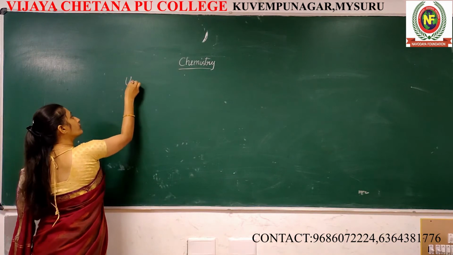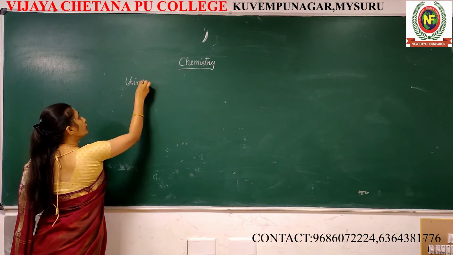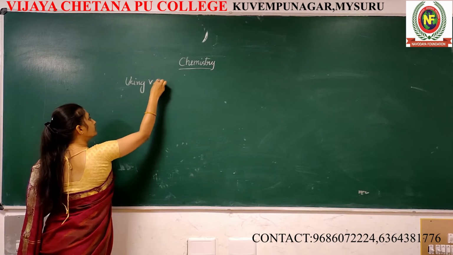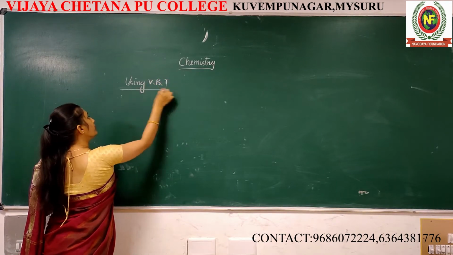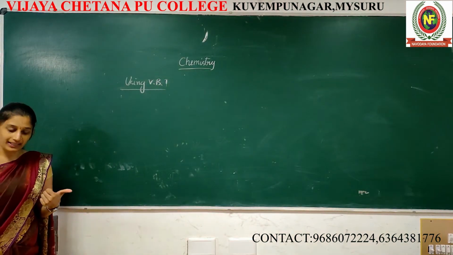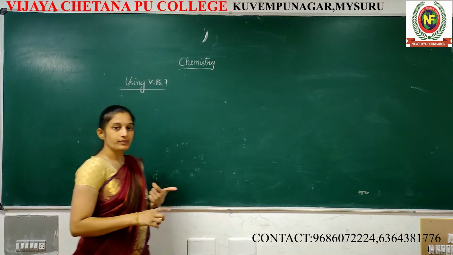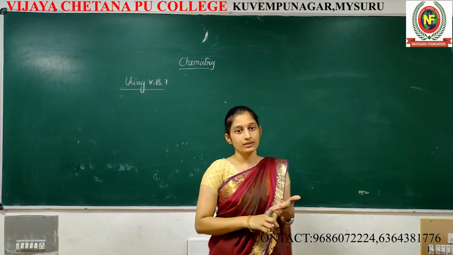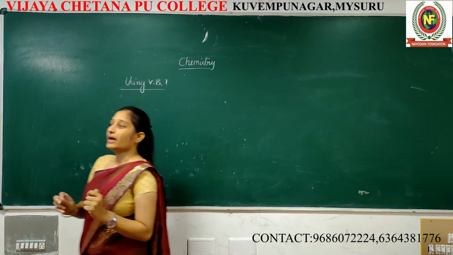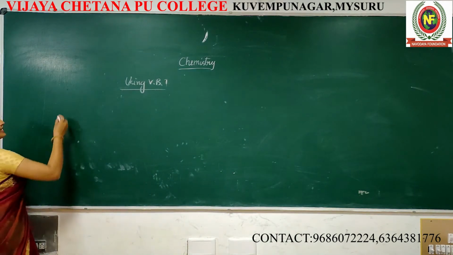Using VBT, explain geometry, magnetic behavior, everything. Now I am going to take a particular example.